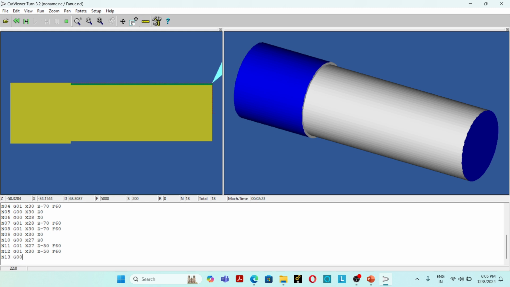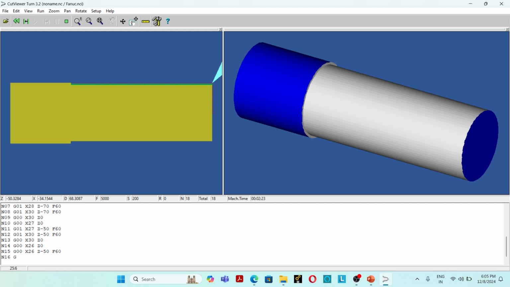N30 G00 X30 Z0. N40 G00 X26 Z0. N50 G00 X26 Z-50 F60.